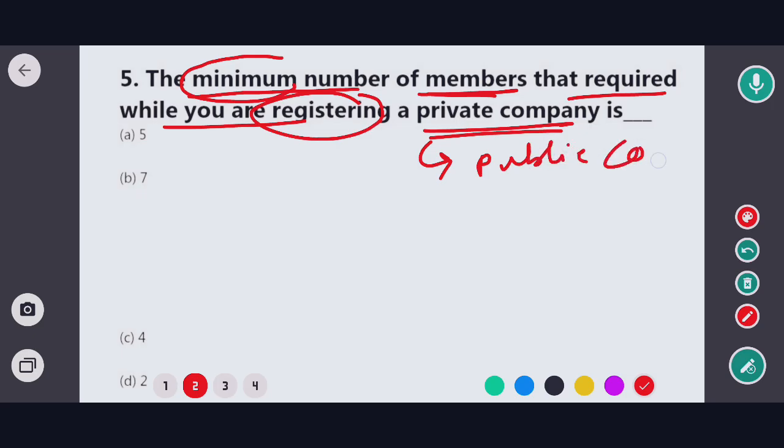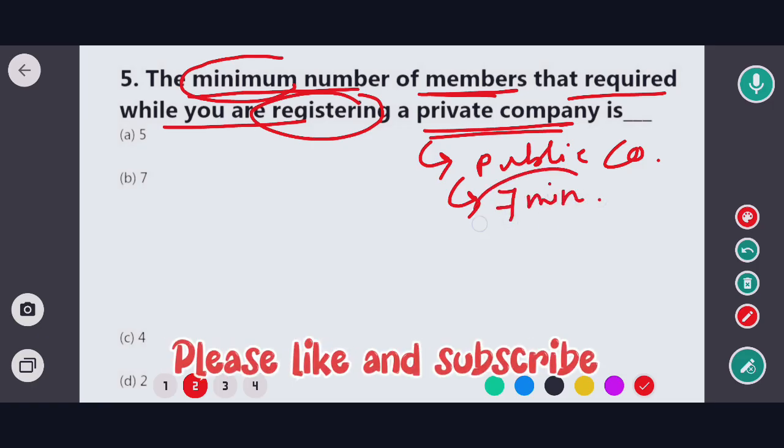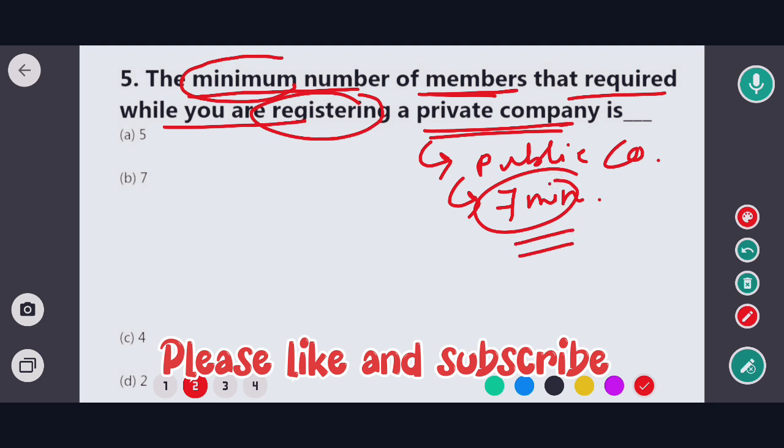Public company हम लोगों ने पढ़ा जहाँ पर minimum number of members कितना है? minimum 7 number of members. Okay, so in this question the options are option A 5, option B 7, option C 4 and option D 2.